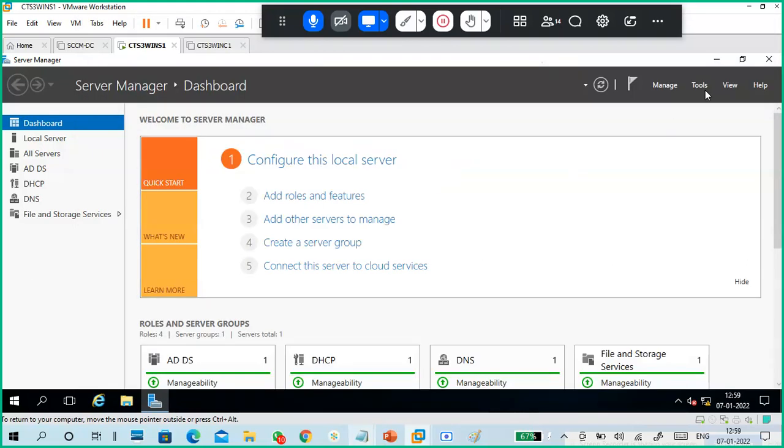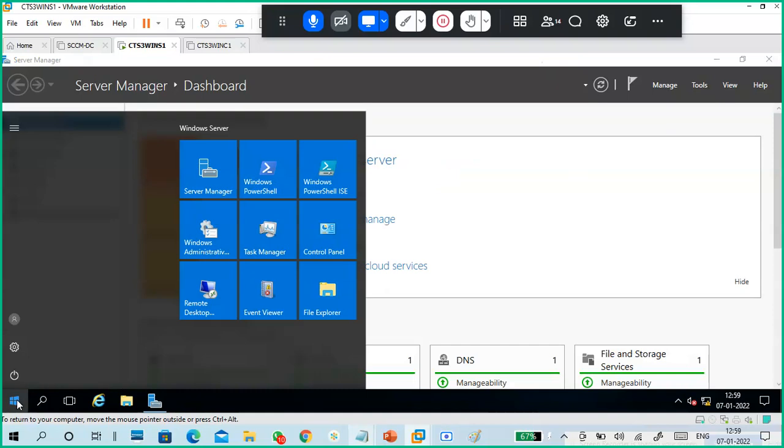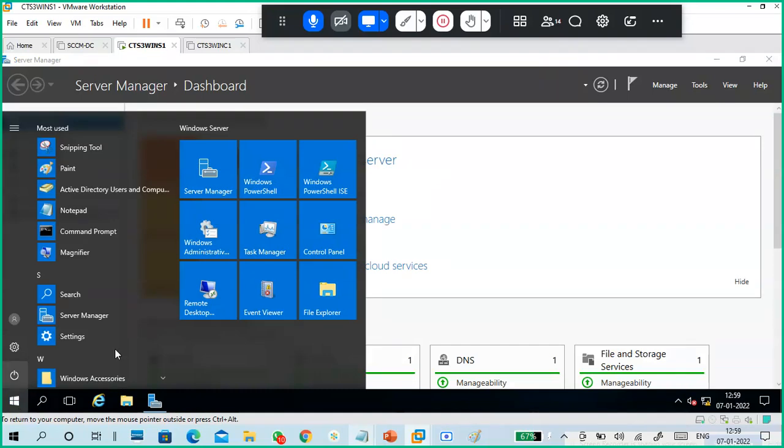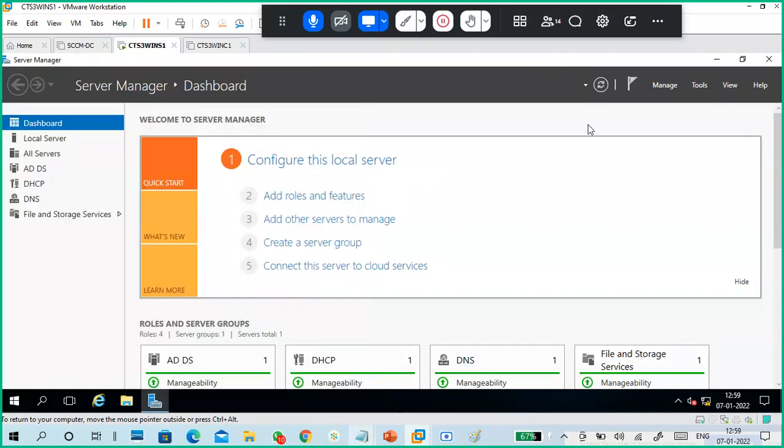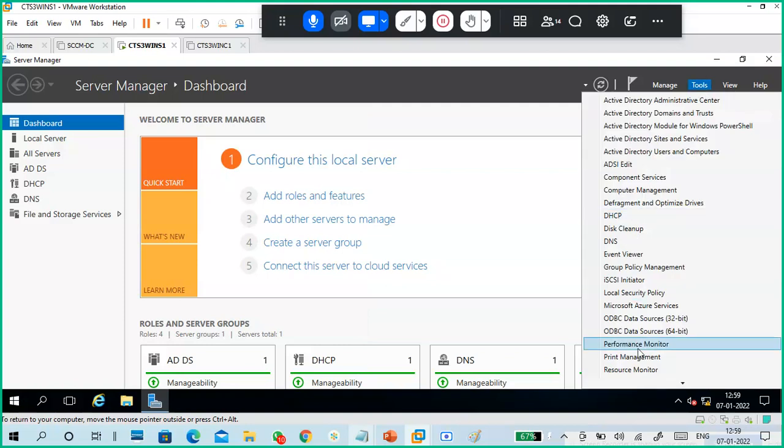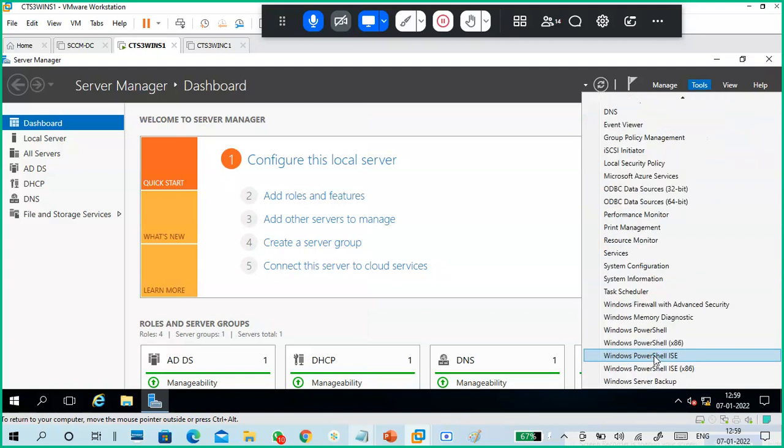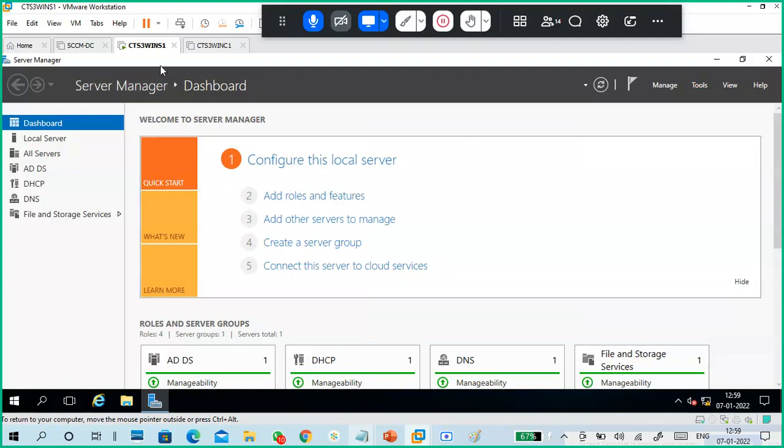So completed. Actually, I put Hyper-V. Yeah, it is there. Is it this server only or another server? It is not here, and it is also not showing here. This is the same machine.